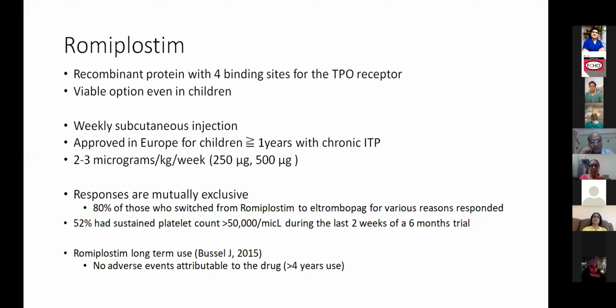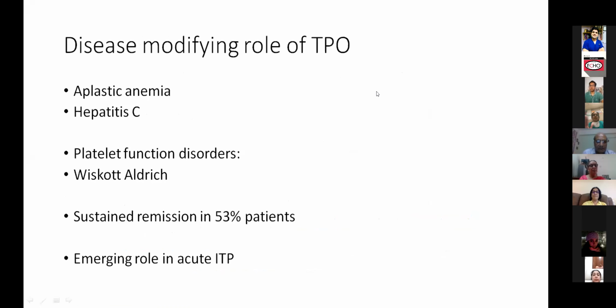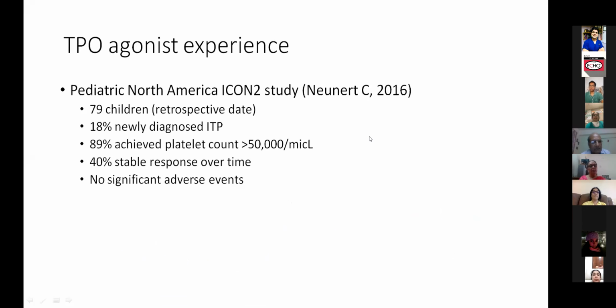It's significantly cheaper than Eltrombopag. It comes to 15 to 20% of the cost of Eltrombopag. Okay. Next slide. I think we'll skip these couple of slides, Ravi. Next. I think it's comparable in terms of response, and side effects are a little better for romiplostim. Next slide. Next slide.